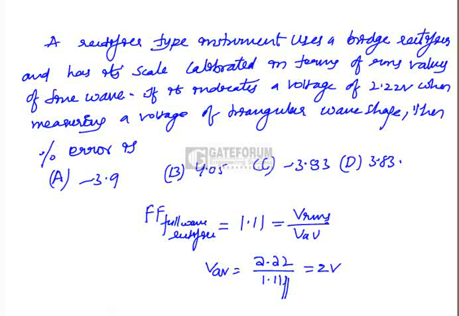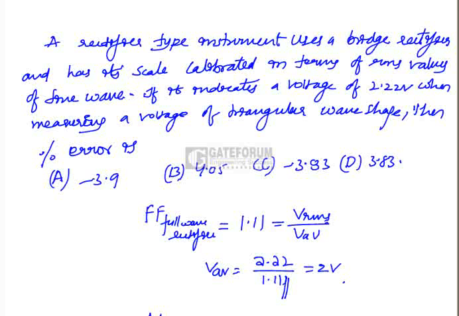Now we have a triangular wave shape as an input. If you have a triangular wave as an input, peak value is 2 times the average value. 2 times the average value is 4 volts. Now Vrms is equal to Vm by root 3 for a triangular wave. We know Vm as 4.